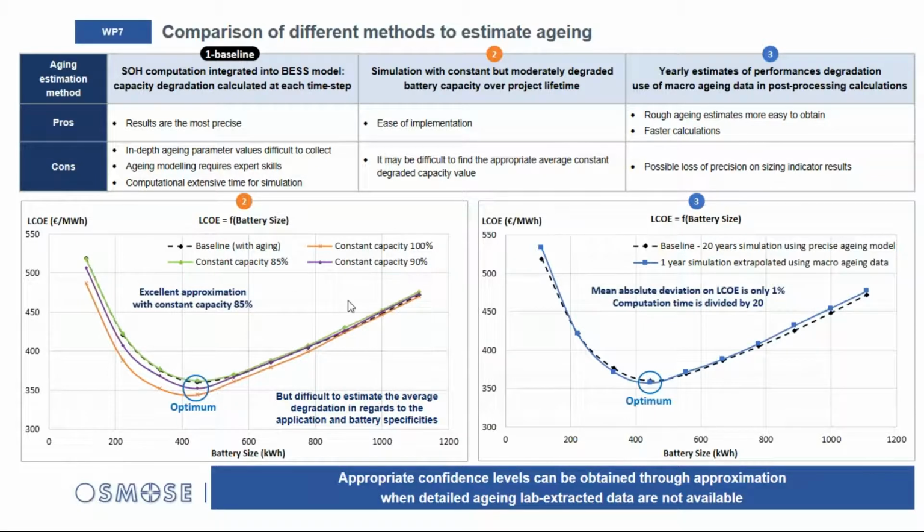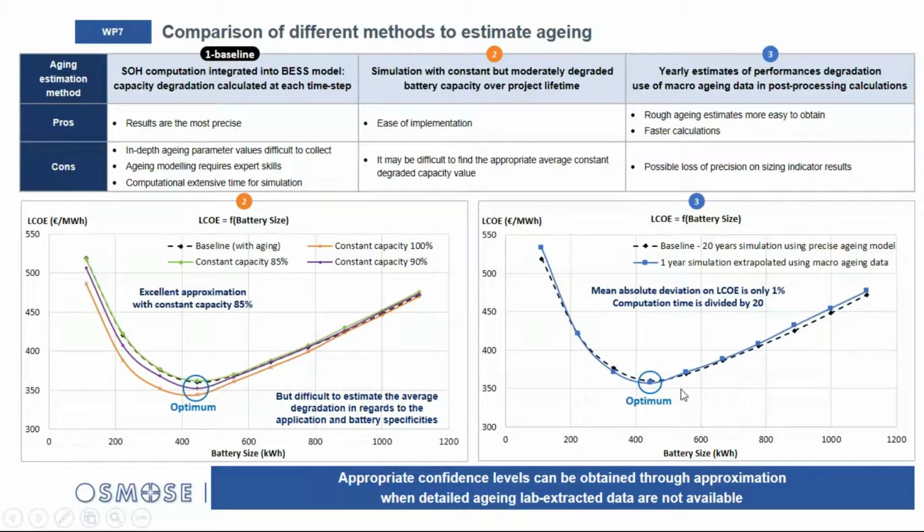We have a comparison here at the bottom left of the four cases, and we can see that in this use case, regarding the battery size there is not a lot of influence, but regarding the LCOE, the influence is quite important.